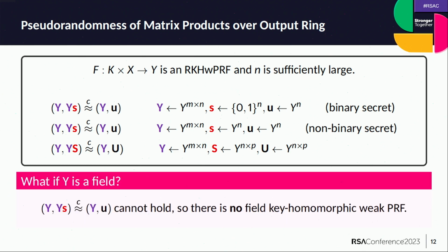So given that any ring key homomorphic weak PRF should satisfy this property, it is immediate to see that there is no field key homomorphic weak PRF, because matrix products can be easily distinguished from random given any field just by solving a linear equation.